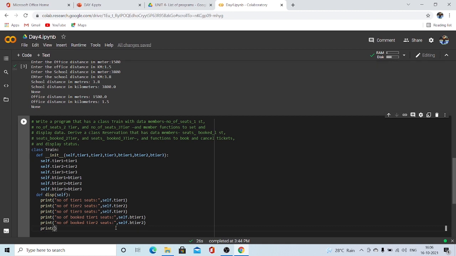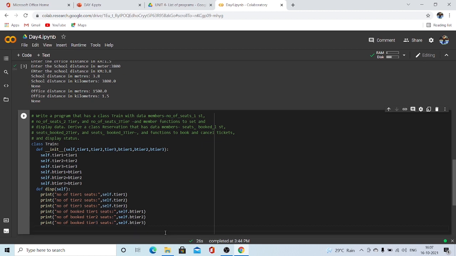Now printing number of, let me copy this one, it's actually easier. Booked tier three seats, right? It will be self dot B tier three, not tier three, because we are talking about booked. So we are done with displaying the information of the seats.